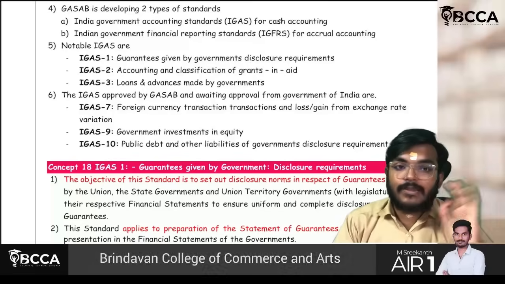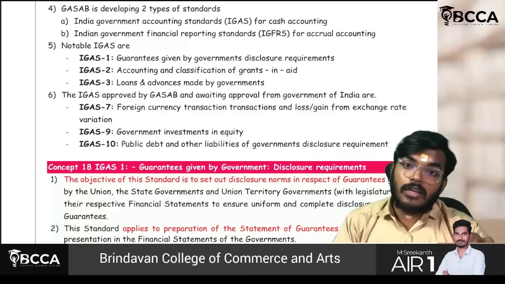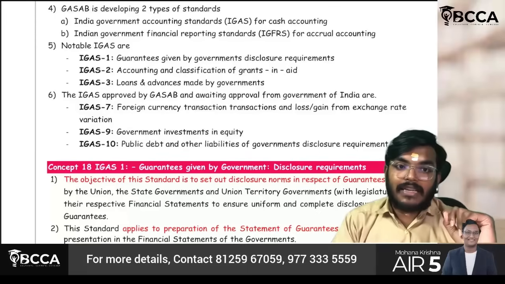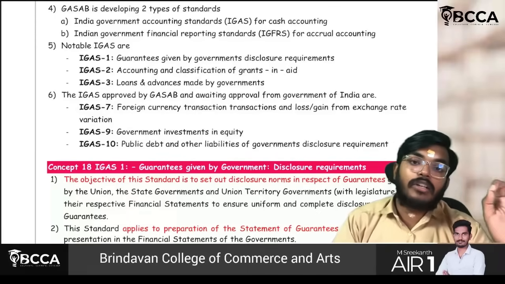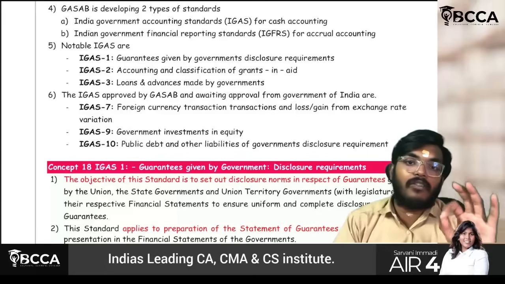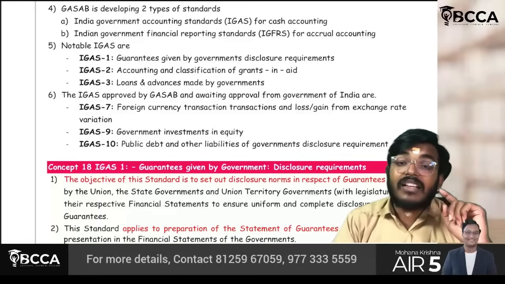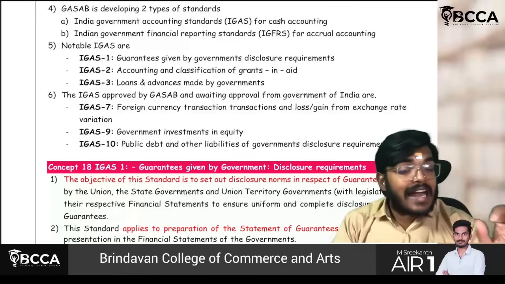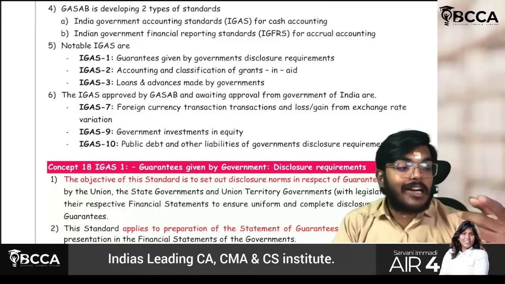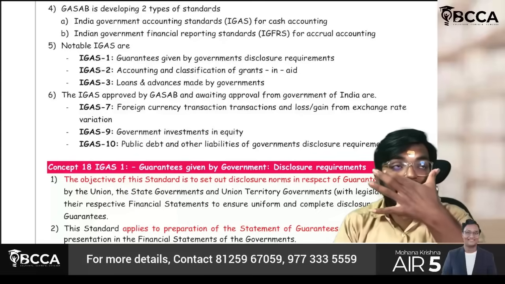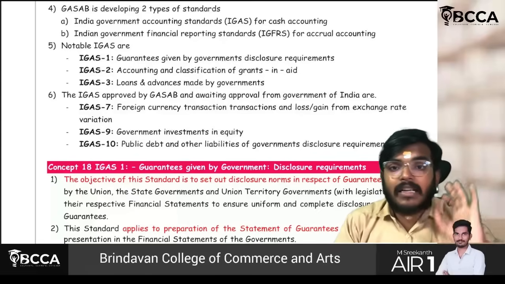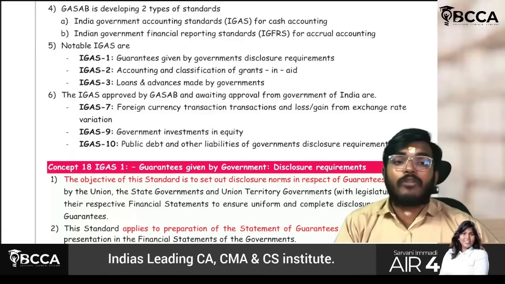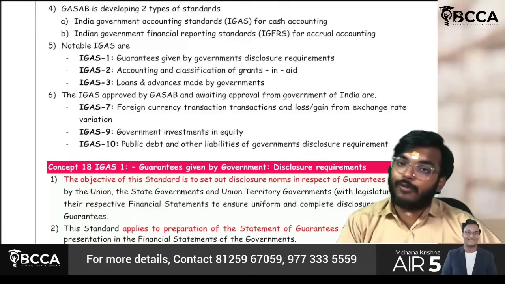Sir, IGAS 1, its objective is to account for guarantees given by the government, disclosure requirements. Any guarantee given by the government, what all the disclosures will be done will be covered in IGAS 1. IGAS 2 is grants-in-aid, classification and accounting. Grants-in-aid classification and accounting will be covered in IGAS 2. Sir, what about IGAS 3? Loans and advances made by the government. These three are already notified, already approved by the Government of India, and already in force as well.